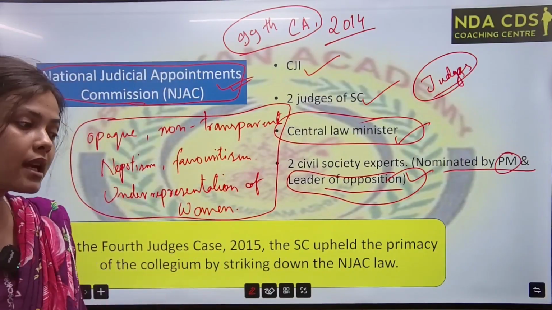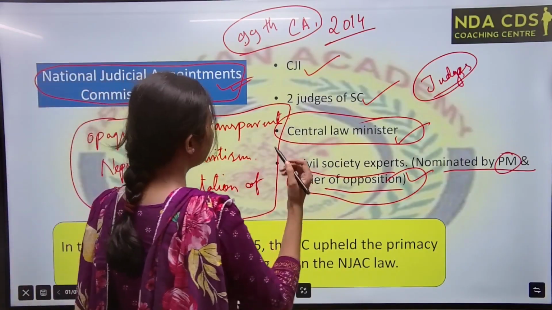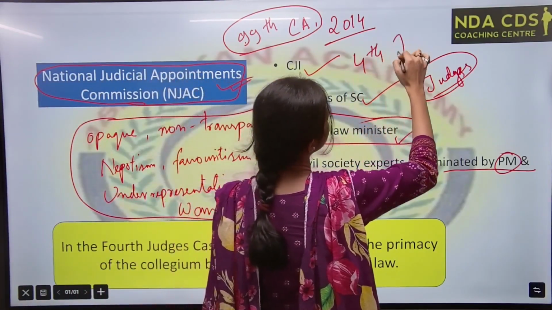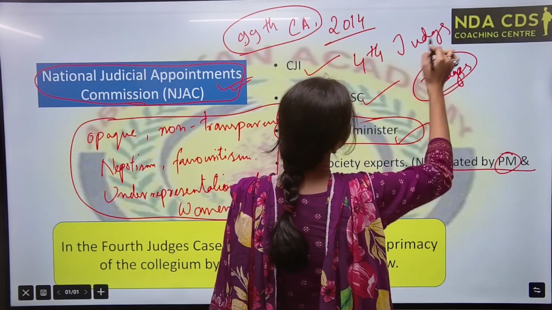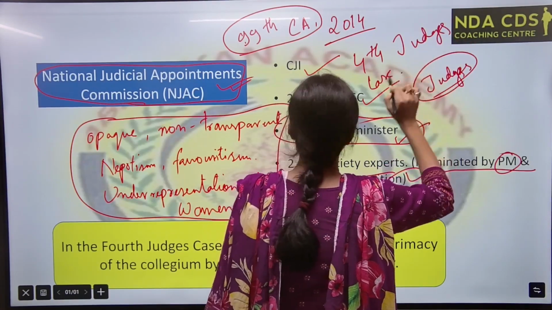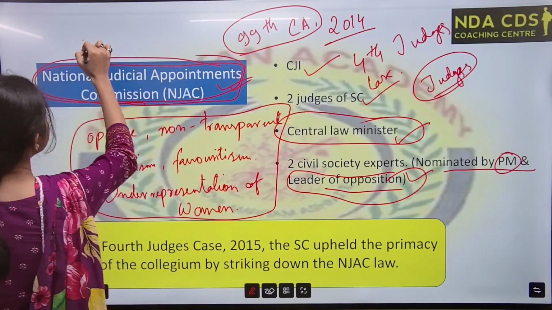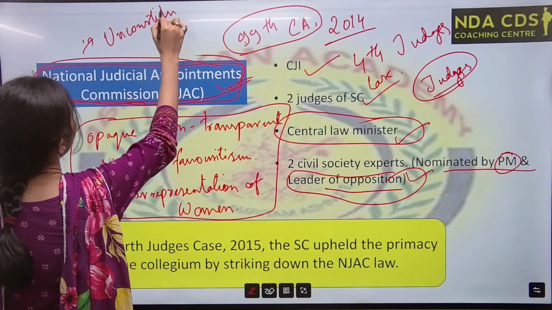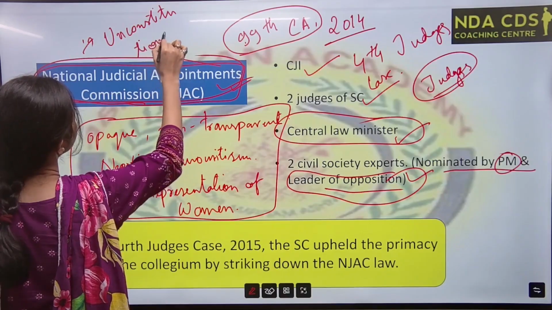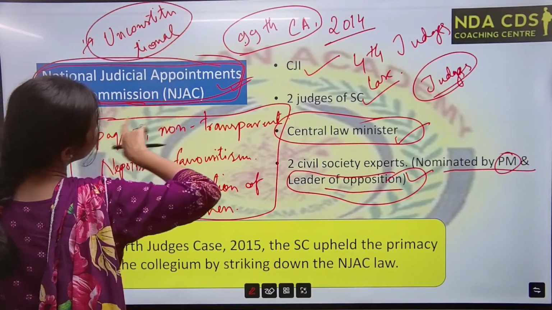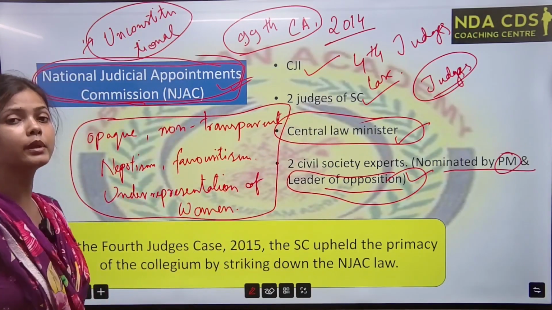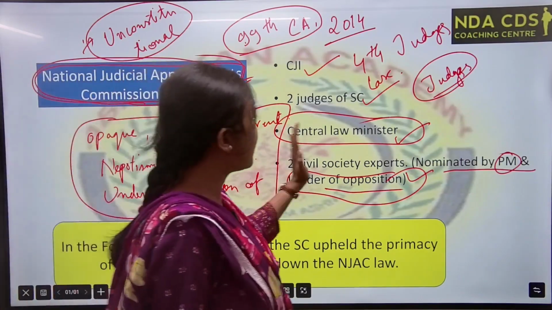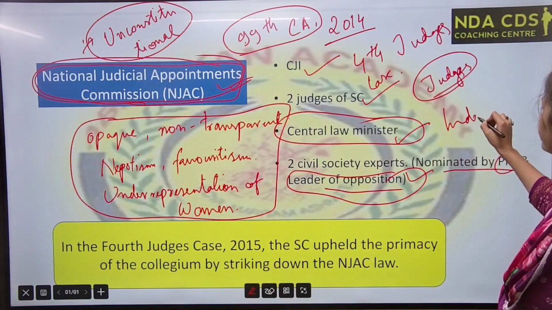But then the judiciary again, in the fourth judges case, declared this NJAC unconstitutional. Why unconstitutional? Because it is violating what has been written in our constitution. It is violating the independence of judiciary.